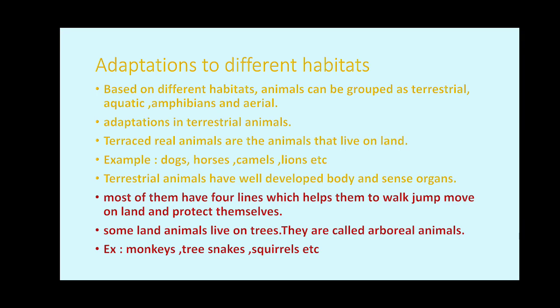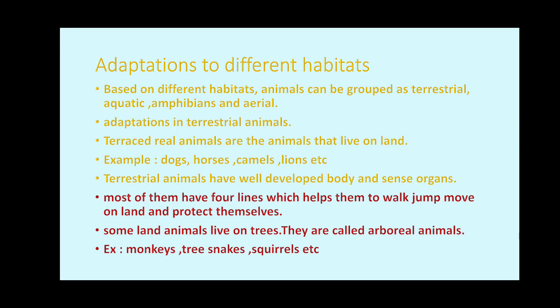Arboreal animals are very well developed for staying or hanging on trees. Many of them have small bodies and clawed or sticky feet. Some of them don't have legs, like the chameleon, spider and porcupine. These also live on trees.